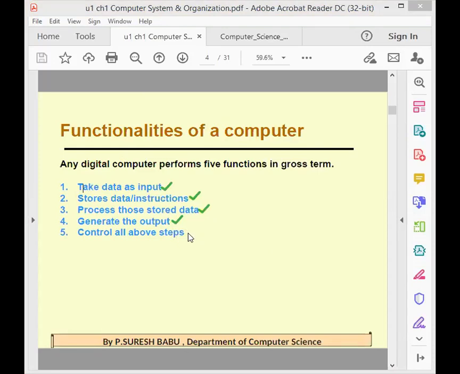Then the fifth one is control: the computer itself controls all the above steps, that is, taking input, storing data, processing data, and generating output. Everything is controlled by the system itself. No one else can control it; it can control itself. Students, did you understand the functionalities of a computer? Yes, sir. We have five functions. Note it down.